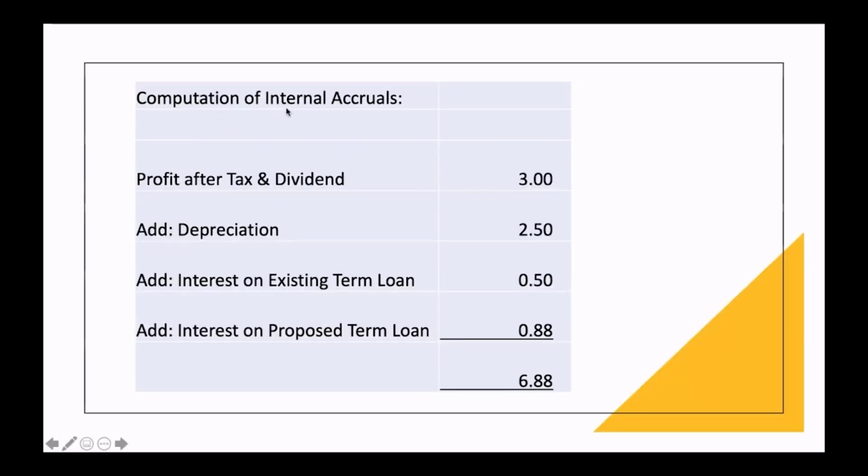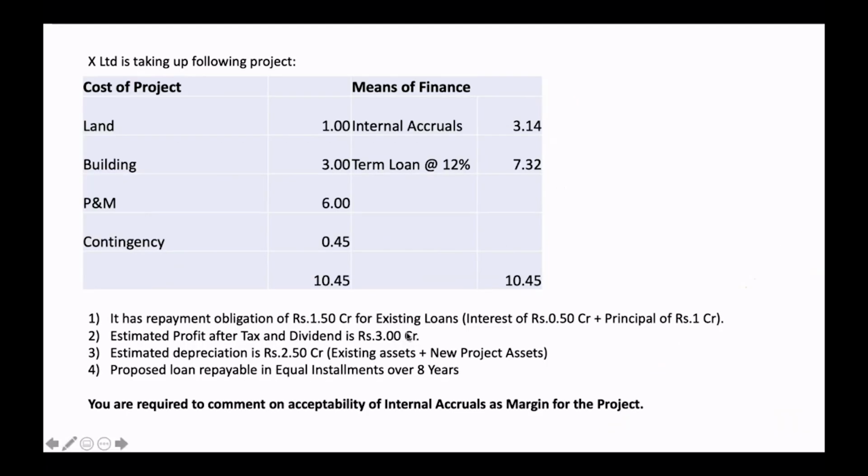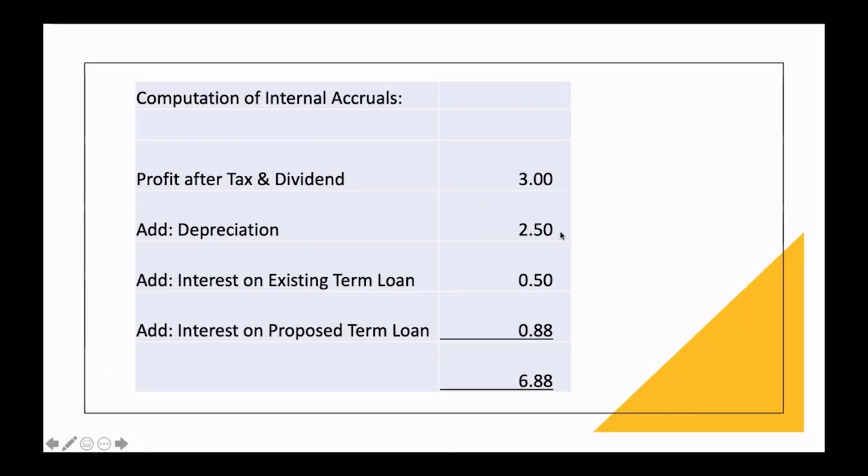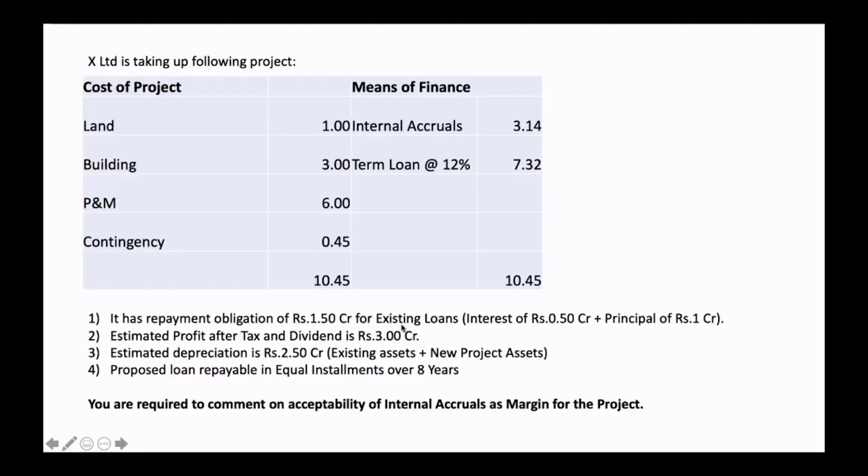Look at this computation of internal accrual. We are given profit after tax and dividend, 3 crore. So we had that information here. Then we are adding back this depreciation of 2.5 crore, being a non-cash item, and we want to know the profit before paying the interest, right? So we should add the interest on the existing term loan.